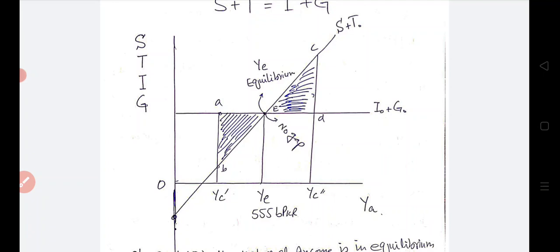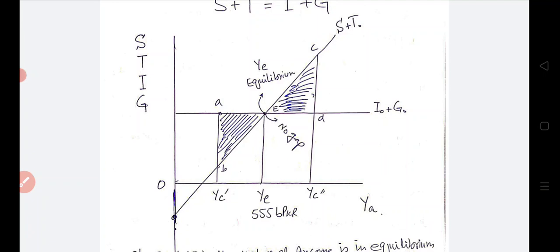We see here that the horizontal line is the investment and government expenditure curve. We have added the I naught and G naught, and we already stated that the I naught and G naught are autonomous, and collectively they are 200. There must be 200 written at the start of the graph, right?